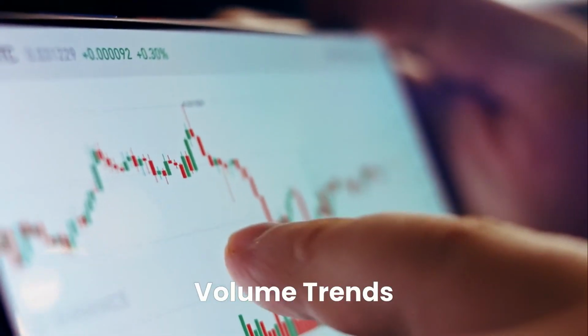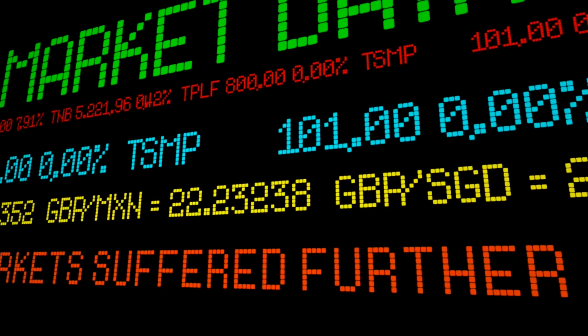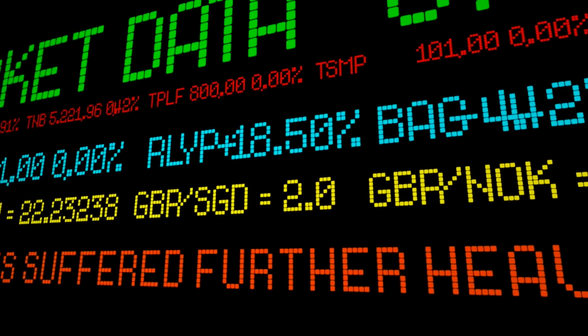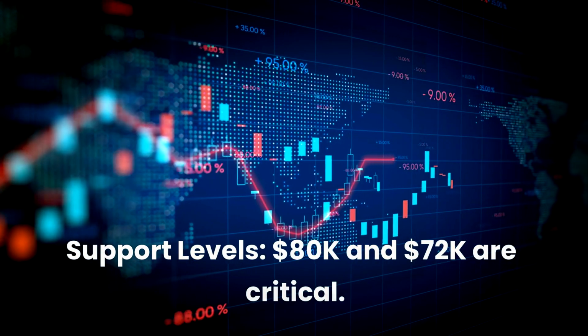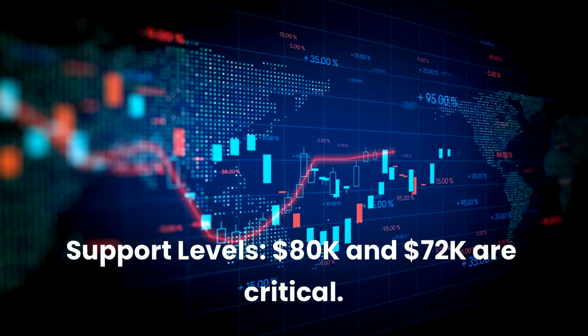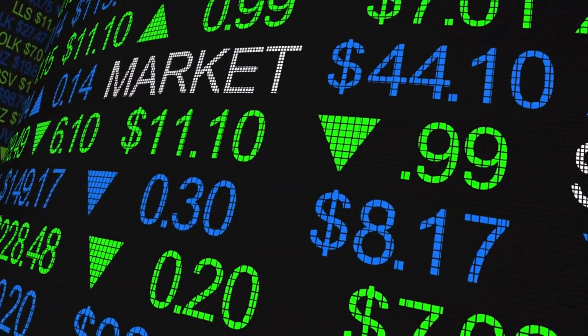Volume trends. Are breakouts happening on high volume? Weak volume rallies tend to fade fast. Support levels, 80K and 72K, are critical. Holding those would signal strength.